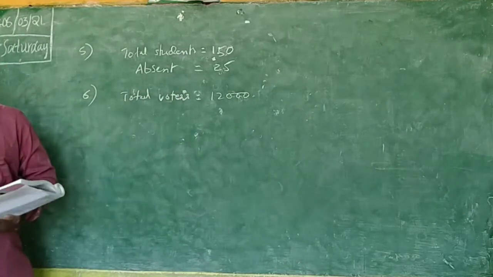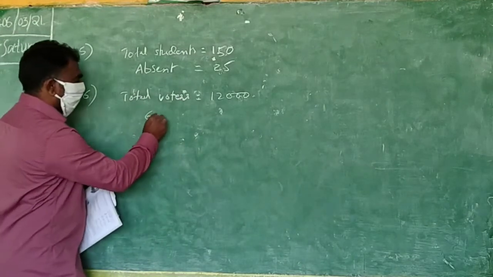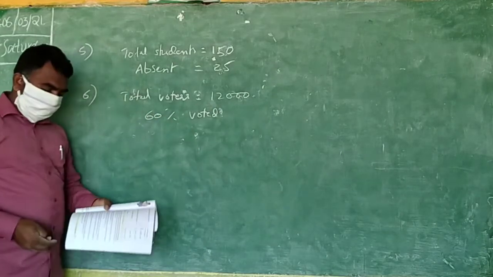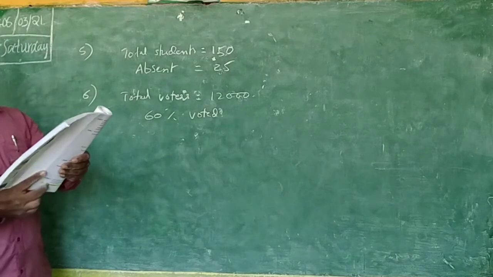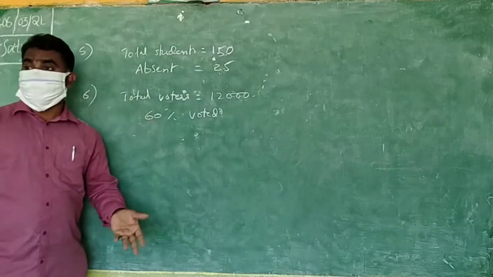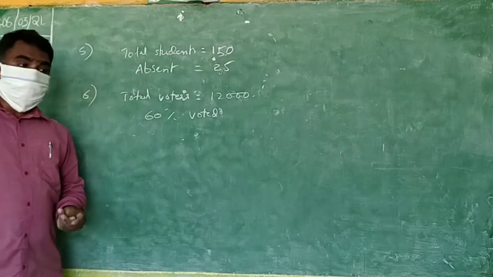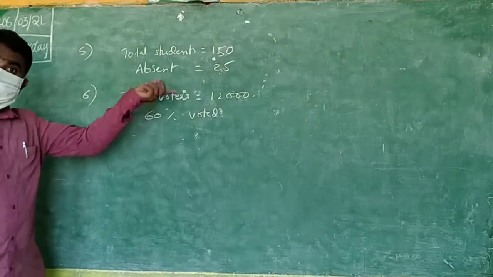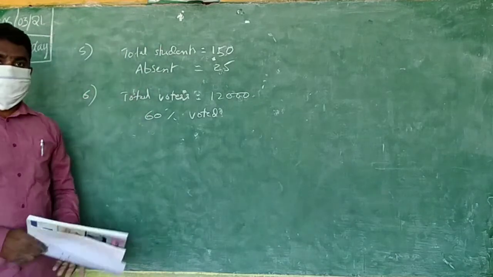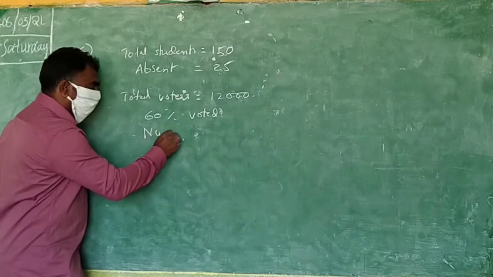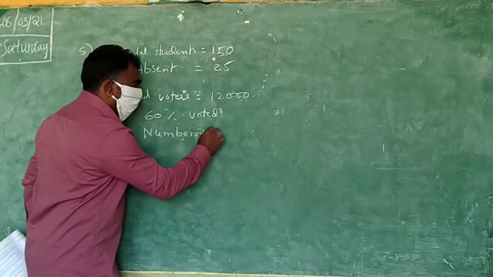Percentage given. So what percentage given? 60% voted. So now what is it trying to find? Find the number of people voted. Means what do you know here? Percentage we know. We have to find number. So means what you have to find here? Number of voters who voted.